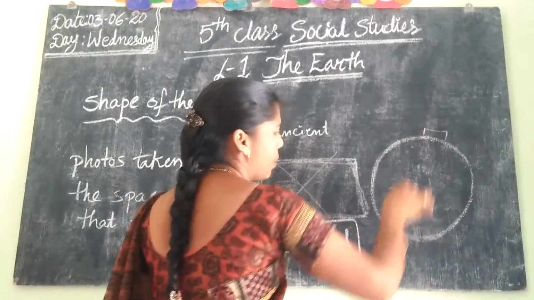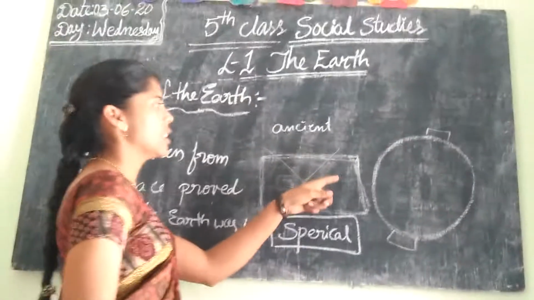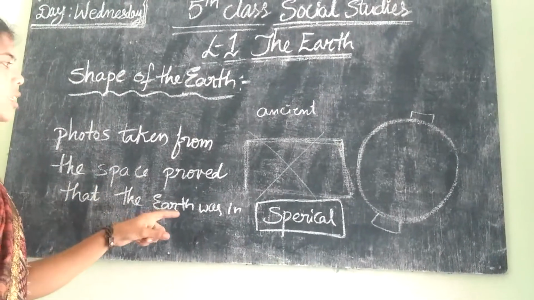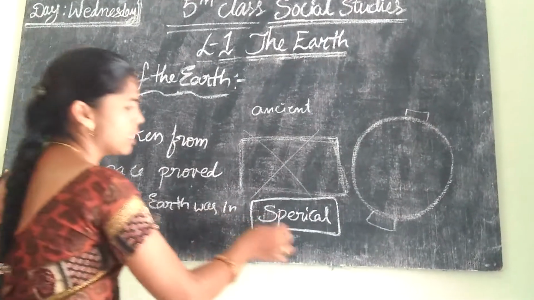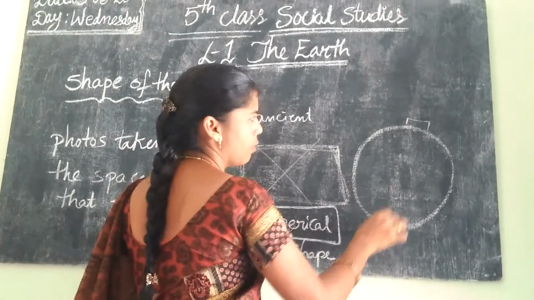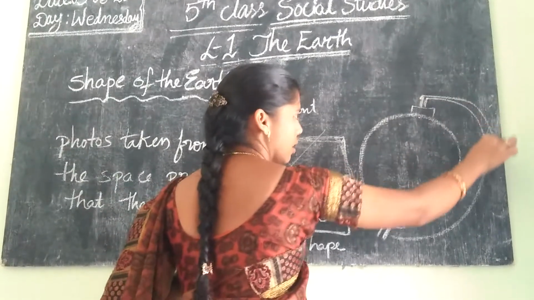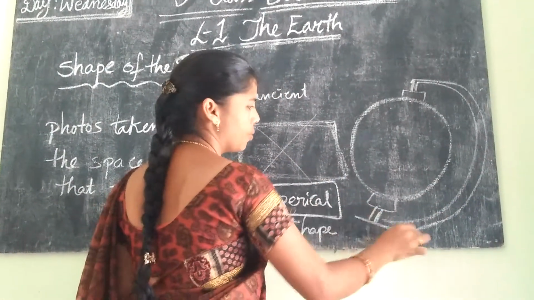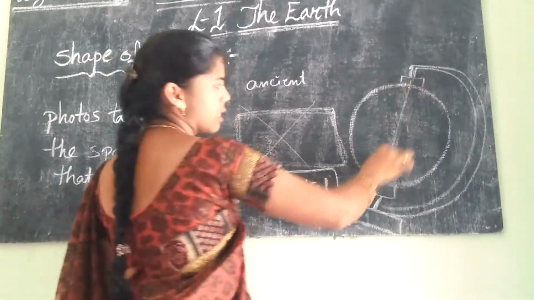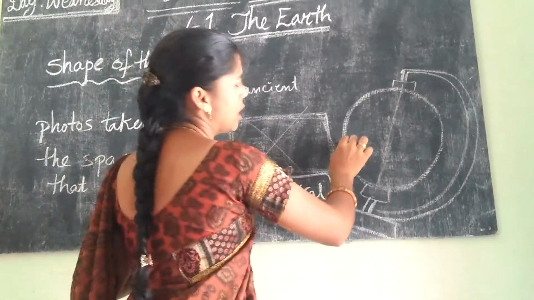The ancient people felt the earth was flat and had steep edges. But the photos taken from space proved that the earth was not flat. It is spherical in shape. So like this, when we see the globe, this is the globe. The earth's axis is slightly bent like this. So the earth is spherical in shape.